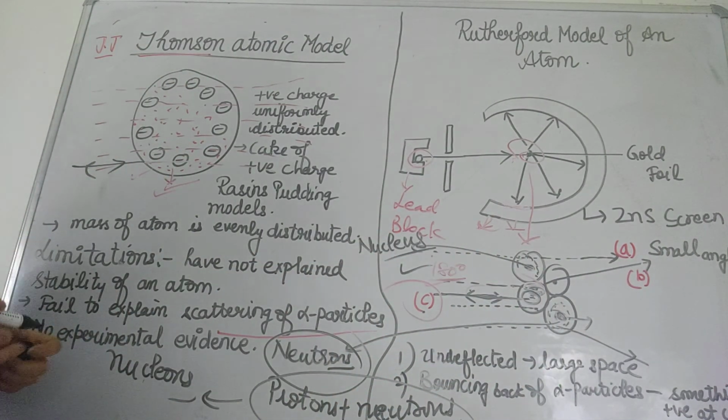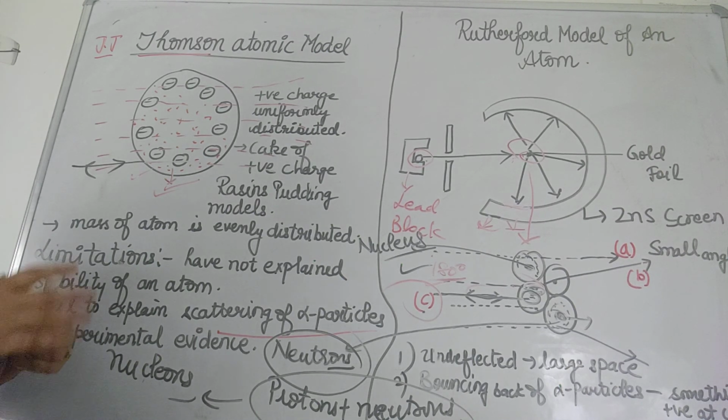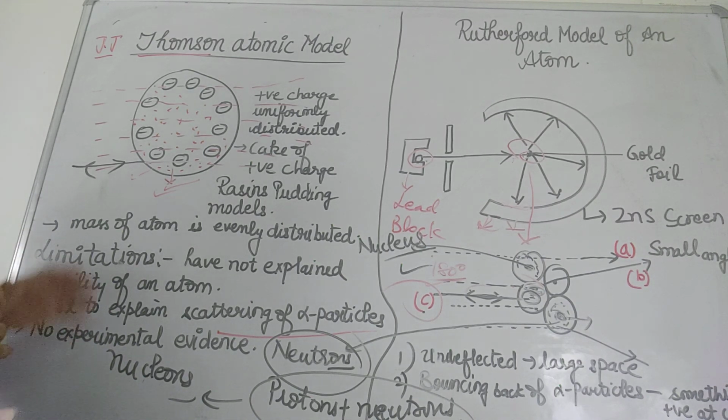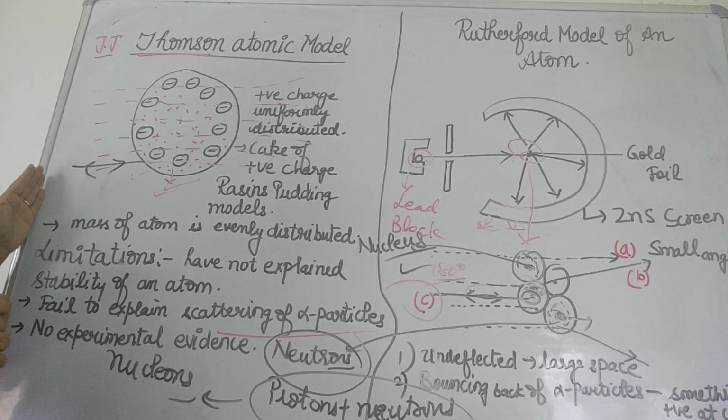So this was the experiment which was given by Rutherford. The limitations related to this experiment we will discuss in the class. So you just compare the J.J. Thomson model with the Rutherford model of an atom.